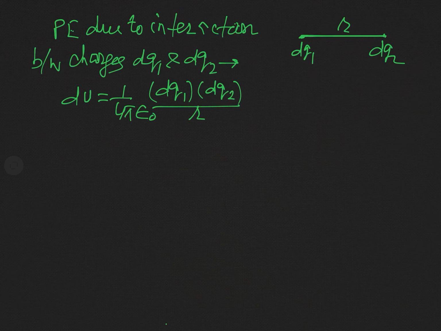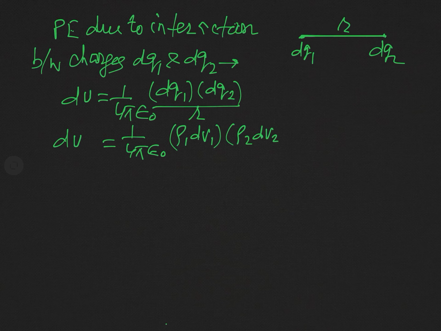And if we substitute the value of dq1 and dq2 in terms of the volume charge densities, what will be our result? You can see this will be du equal to 1 over 4 pi epsilon naught ρ1 dv1 into ρ2 dv2 over r.